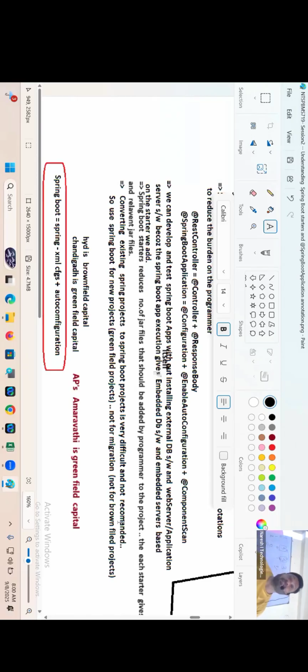But in Andhra Pradesh, a new capital is under preparation, right? Under making, a new capital. So can I call that one a greenfield capital? Amaravati, because they're planning everything from scratch level. Okay, fine. Already one highway is there, but they are making a 4-lane highway into a 6-lane highway. Can I call that a brownfield highway? No, they are creating a new highway freshly. Can I call that a greenfield highway?